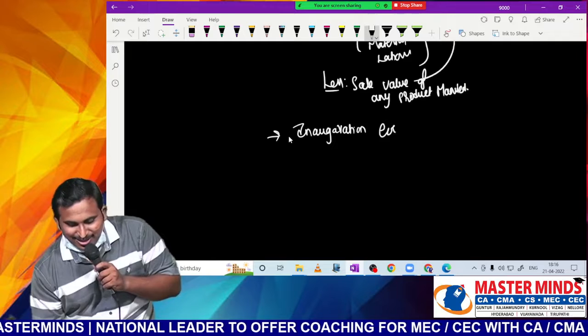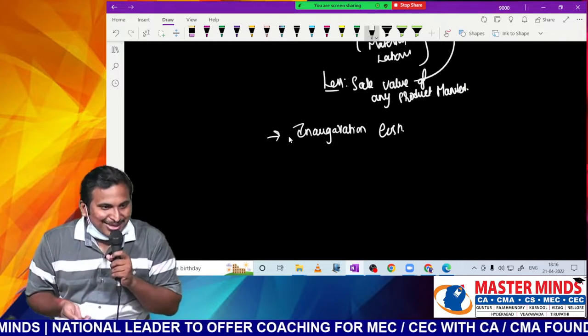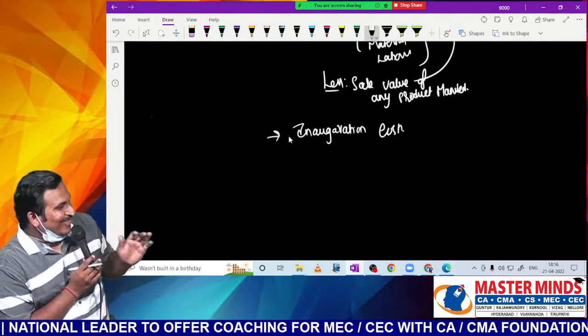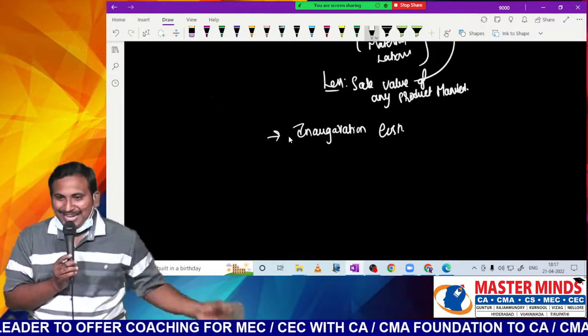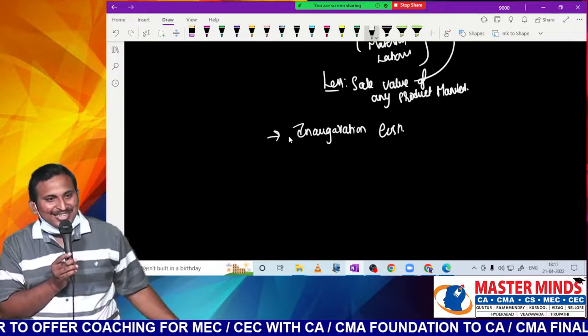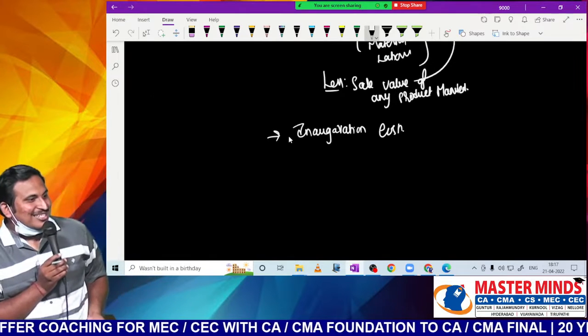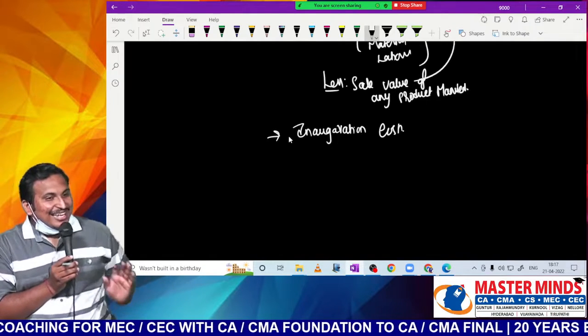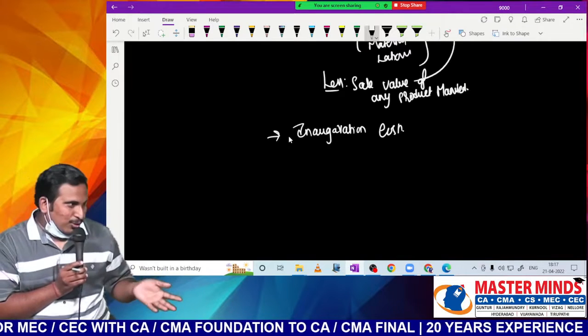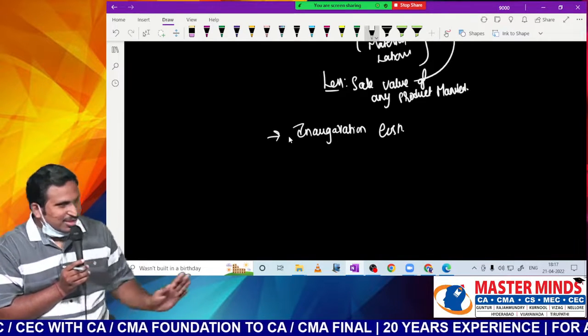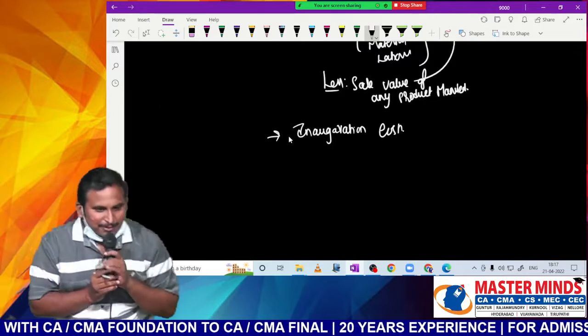Just like when a house is completed, inauguration will be done. Exactly in the same way, housewarming will be done. Exactly, if a plant and machinery you have purchased, everything is ready, then you may go for inauguration costs. Is it necessary for the asset to make it ready for use? No, already the asset is ready for use. So this is not a cost of the PPE.